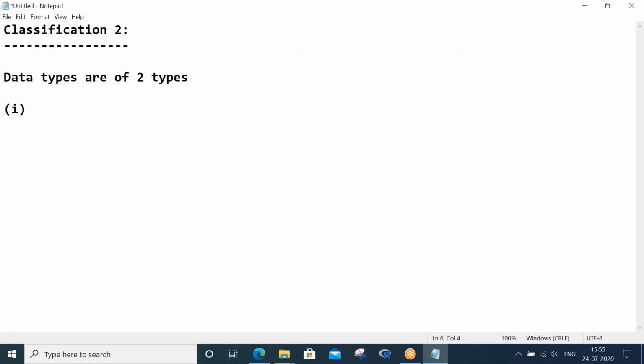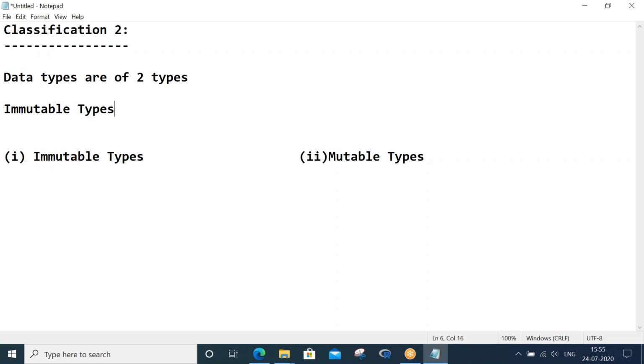One is immutable types, the other is mutable types. So what do you mean by immutable type? Let me first give one or two lines of definition about immutable types, and then let me tell you which data types come under the immutable category.